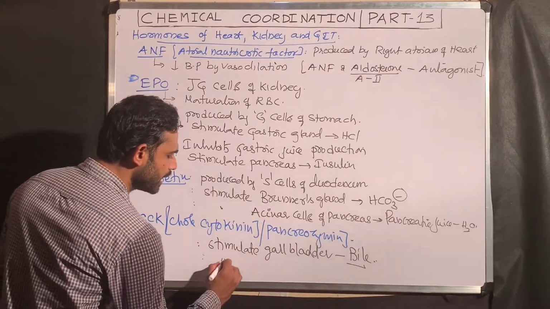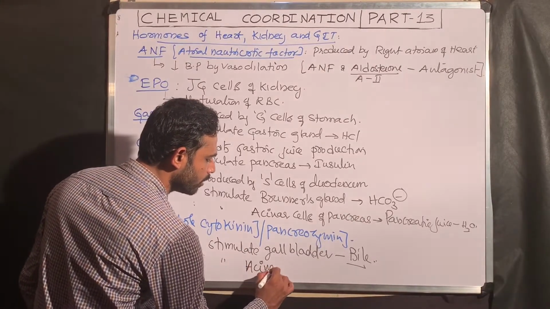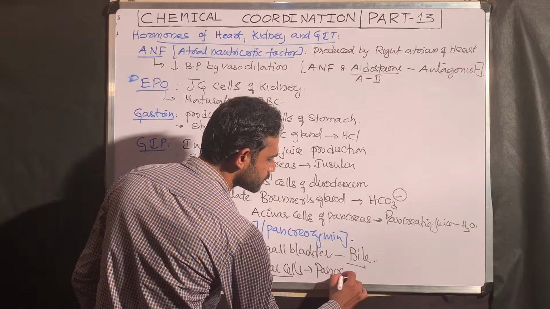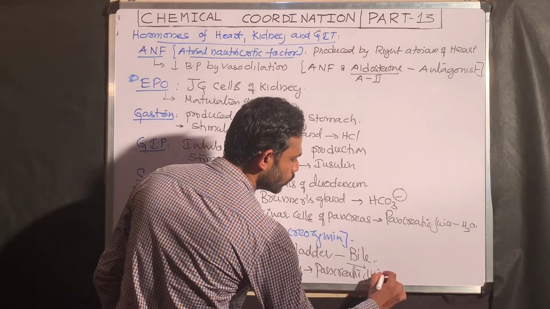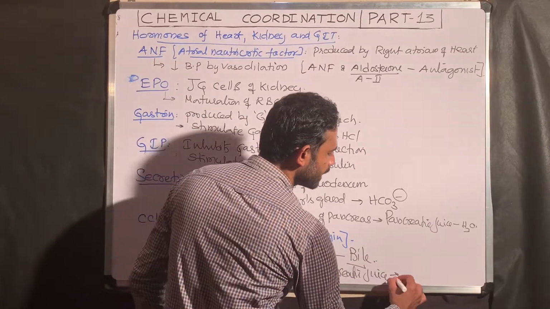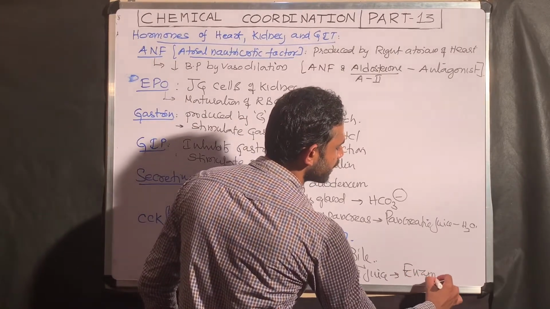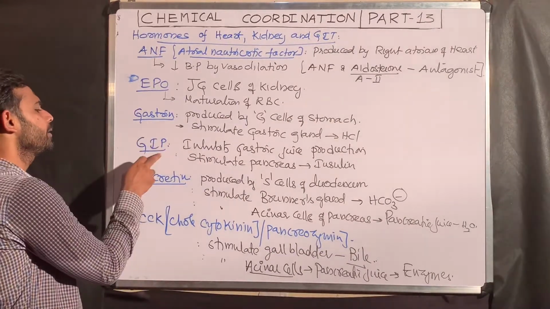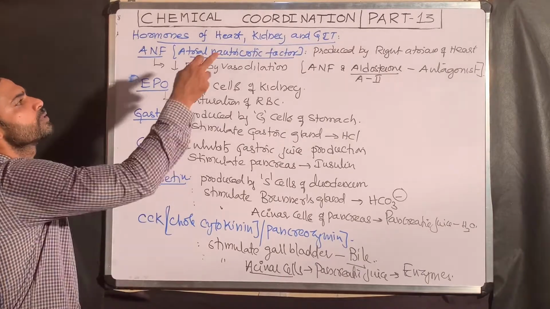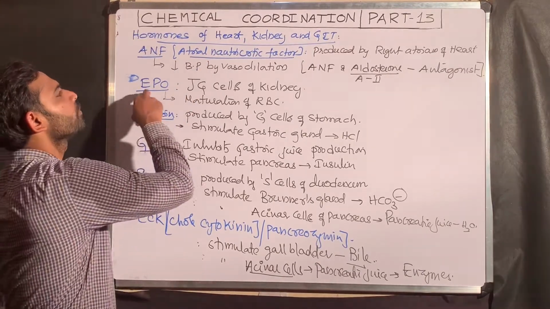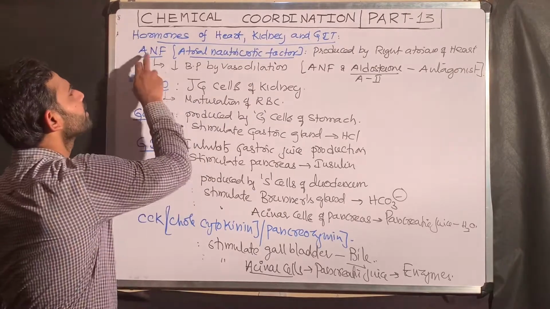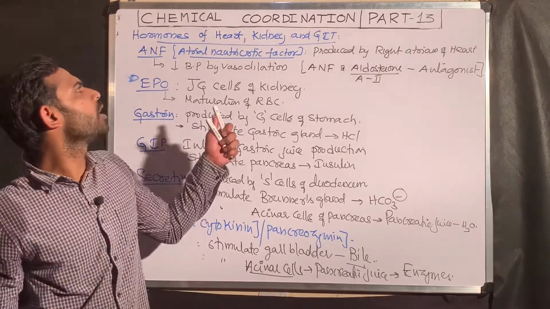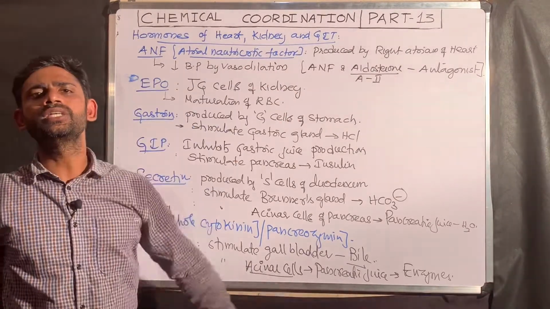It also stimulates acinar cells of the pancreas to release pancreatic juice. Here the pancreatic juice contains enzymes. So these are the hormones: gastrin, GIP, secretin and CCK, some of the hormones produced by the GIT. Erythropoietin is released by the kidney. Atrial natriuretic factor is released by the heart. These are some of the hormones released by heart, kidney and GIT.